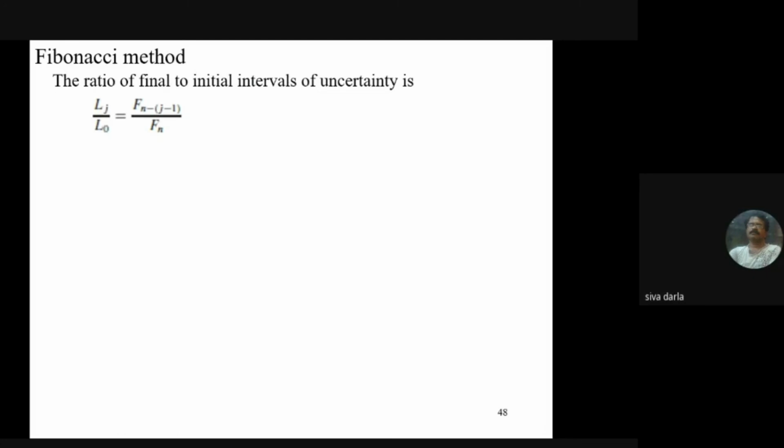So let me see, in terms of accuracy, the ratio of the length of the uncertainty. If I am writing a general equation for general n, Ln by L0 is equal to F1 by Fn, or we can say 1 by Fn. So this is the ratio of the length of the uncertainty, the ratio of the final to the initial uncertainty.